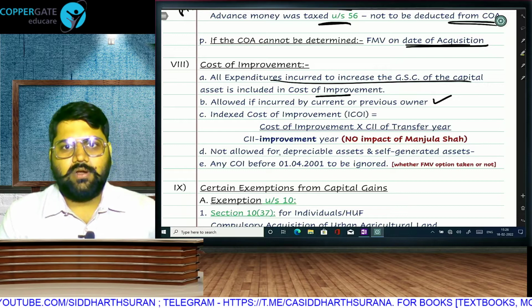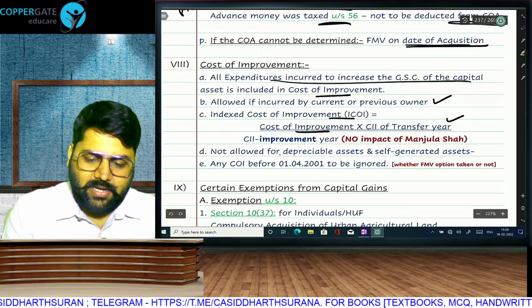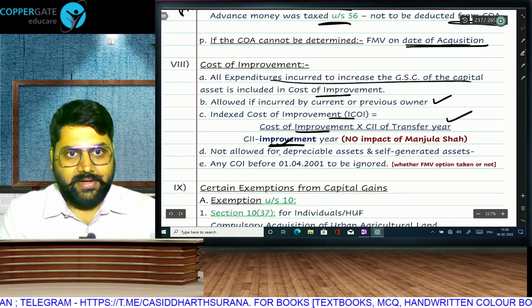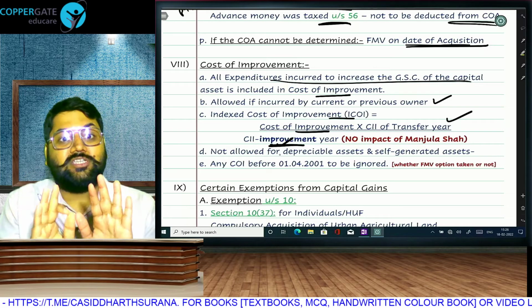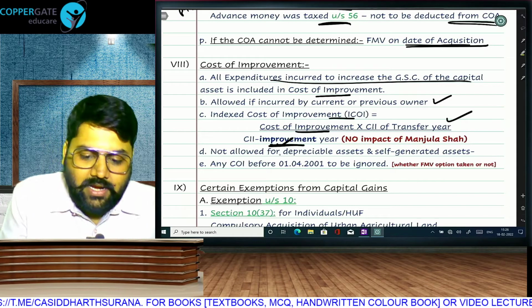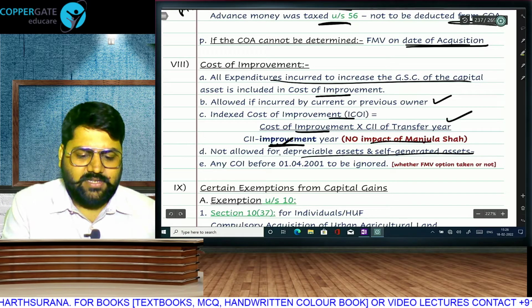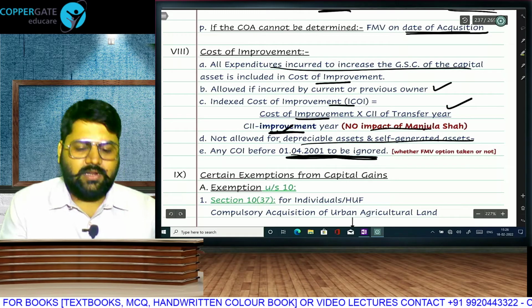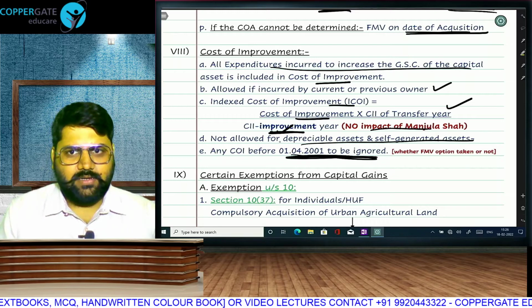In fact, eligible for indexation also, where index cost of improvement will be COI multiplied by CII of transfer year divided by CII of year of improvement. And that improvement, whether done by current owner or previous owner, doesn't matter. We have to see the year in which improvement took place, and thus Manjula Shah case law has got no impact out here. Depreciable assets and self-generated assets, you will not get it, and any improvement cost before 1401 has to be ignored on the understanding that FMV will incorporate that improvement.